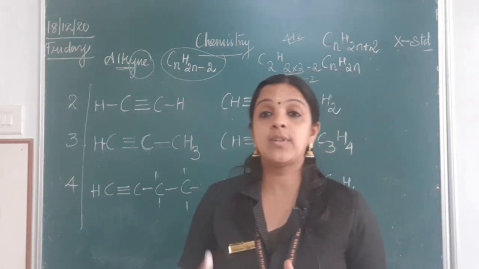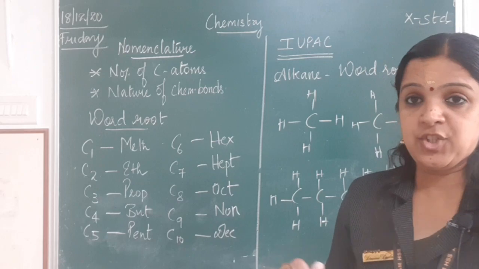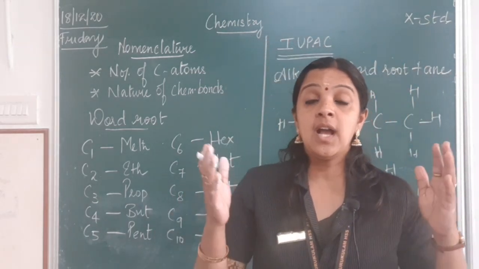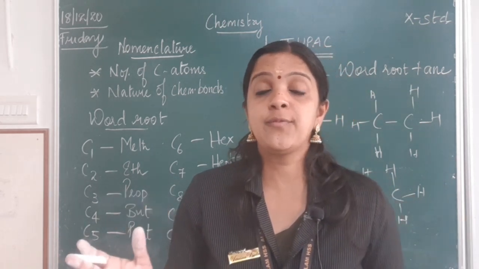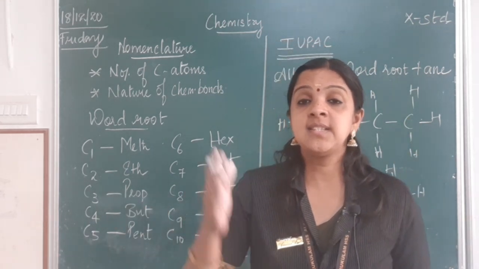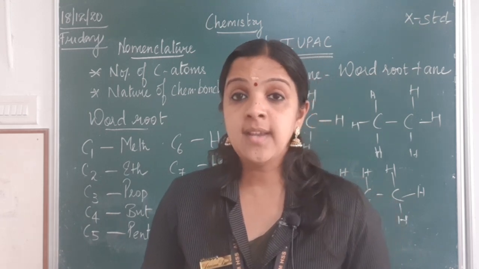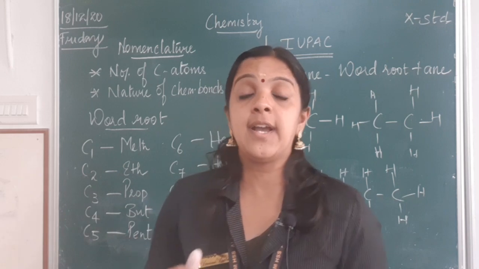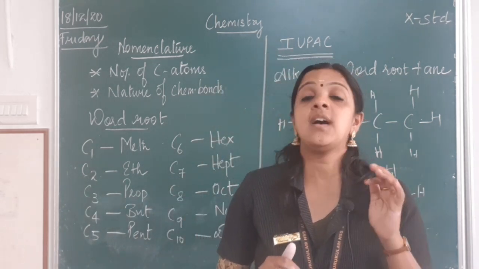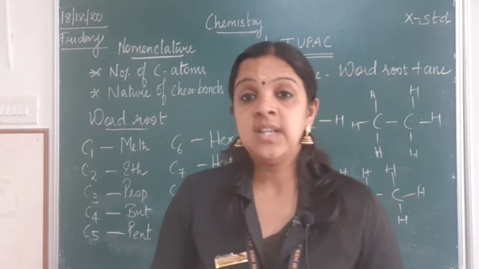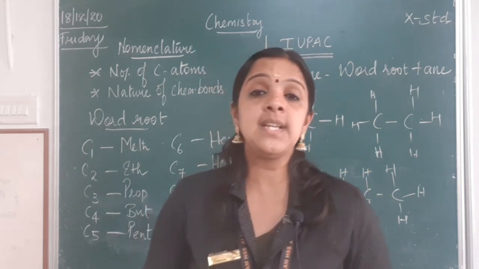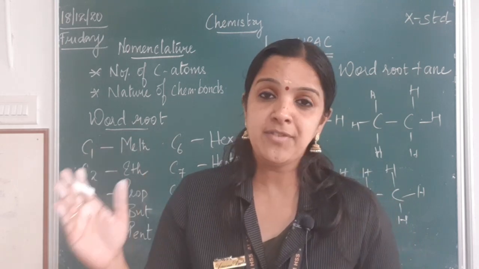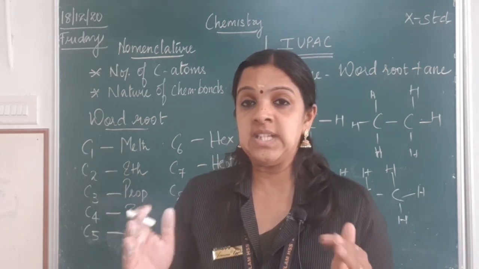Now, we will learn about nomenclature. What did we see till now? We were seeing that hydrocarbons are broadly classified as alkanes, alkenes and alkynes, where alkenes and alkynes are unsaturated hydrocarbons, and alkanes are saturated hydrocarbons. In alkanes we have only single bonds, in alkenes we have a double bond and in alkynes we have a triple bond. This is what we have seen till now.